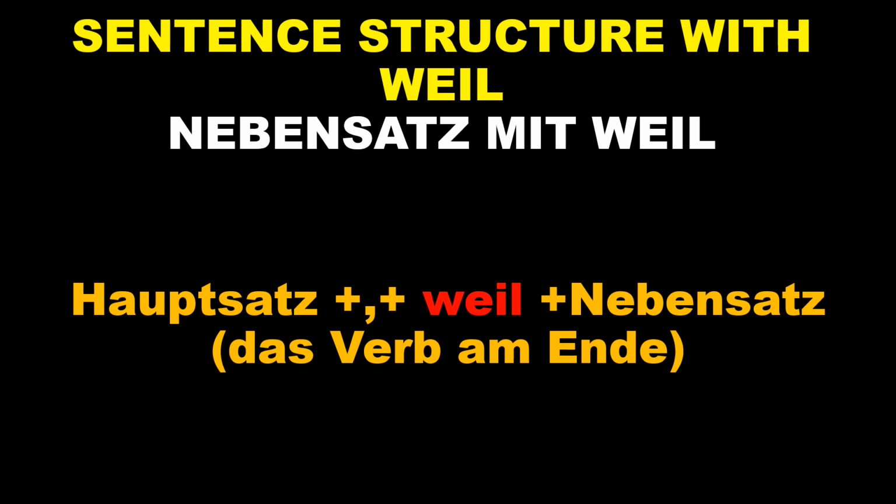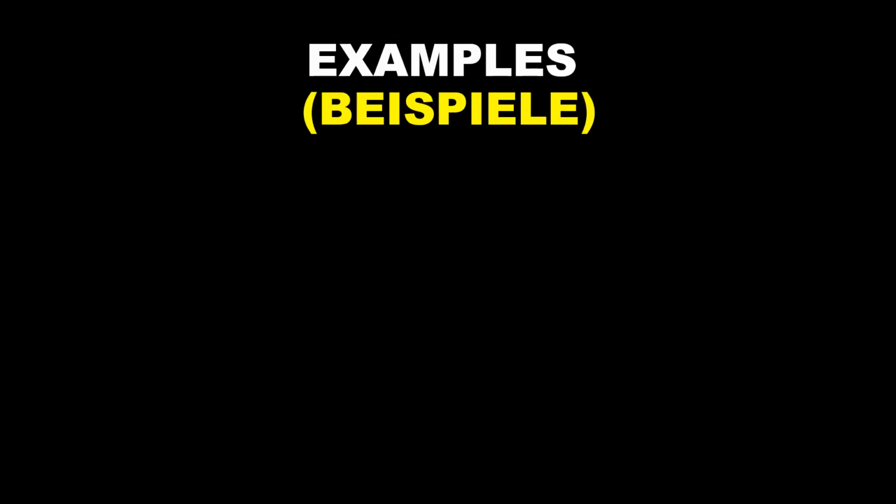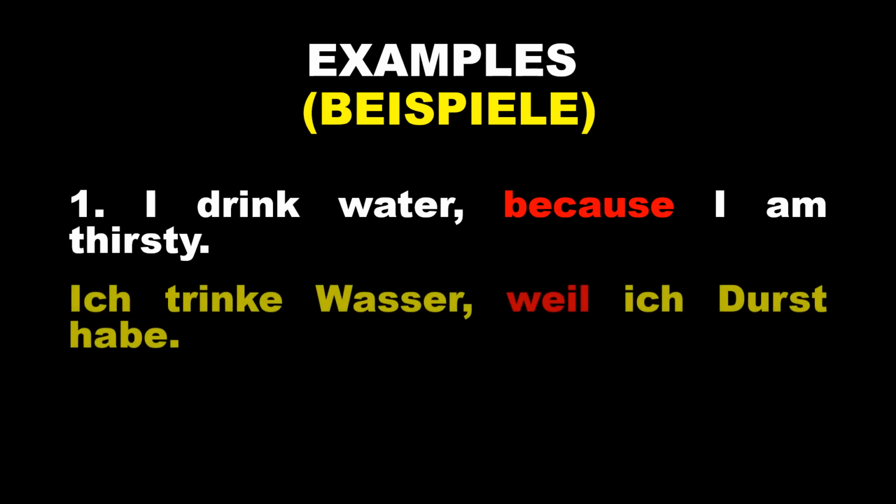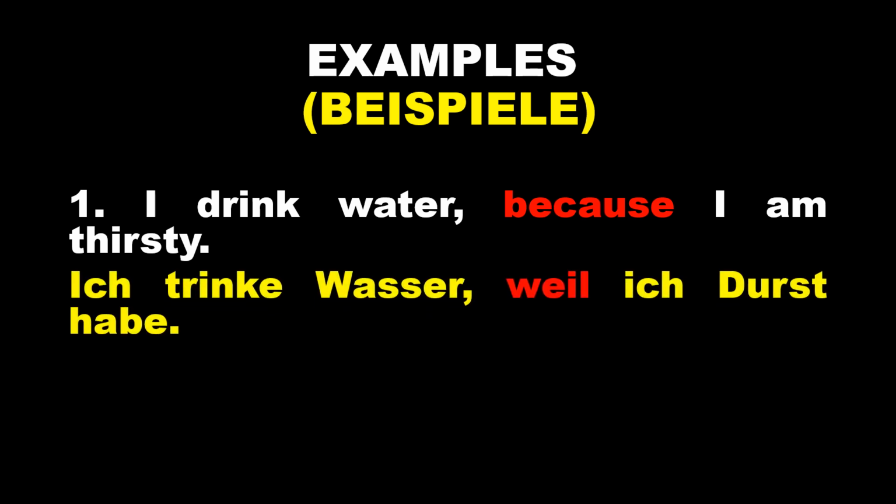So let's understand it using some examples. In German we call it Beispiele. The first example is: I drink water because I am thirsty. Here because is the connector. Let's see the translation: Ich trinke Wasser, weil ich Durst habe.